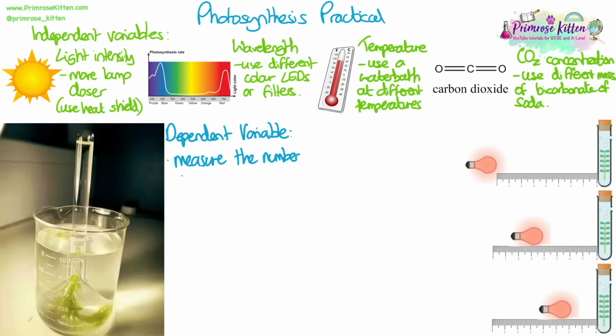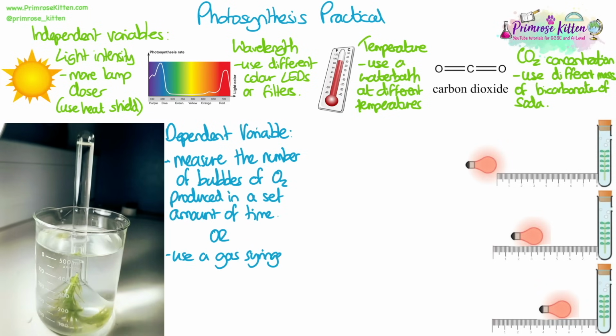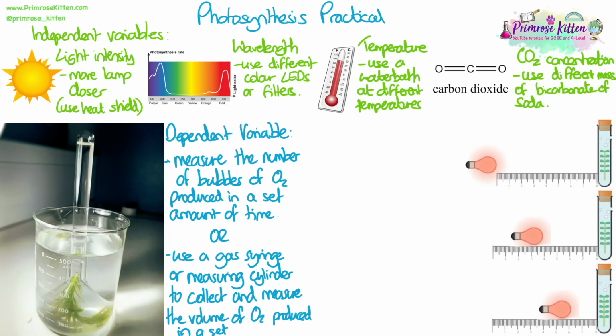You could count the bubbles coming up this test tube and measure that in a certain amount of time to be able to calculate rate. You could also use a gas syringe or a measuring cylinder to collect and measure the volume of oxygen produced in a set amount of time. Let's look at an example method with light intensity being the independent variable.